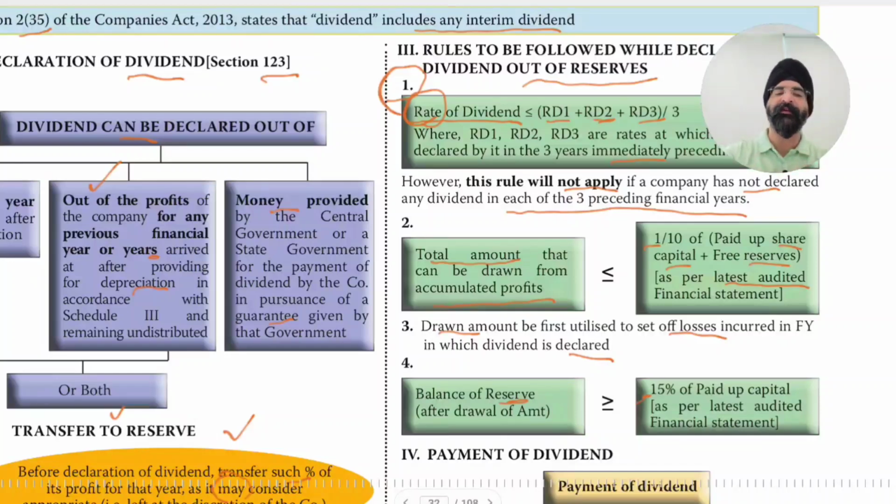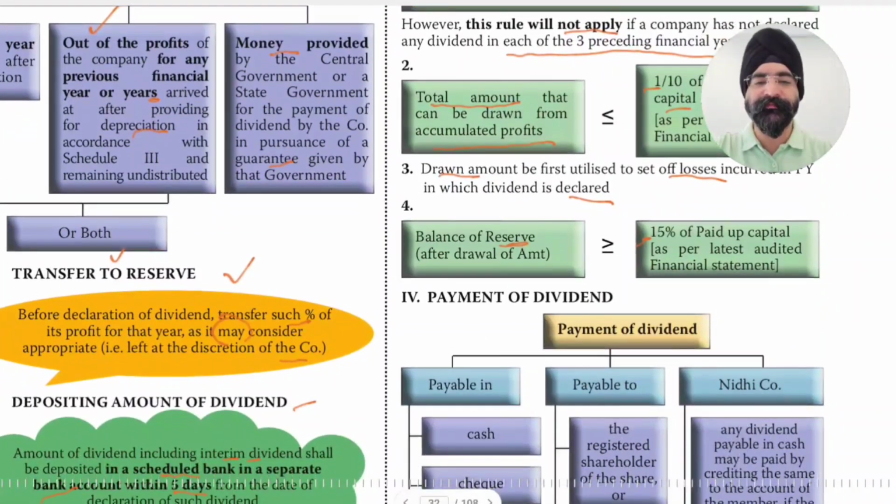So 15% of the complete paid up capital. When I withdraw, it should not exceed 1/10 of paid up capital plus free reserves, and the reserves which remain after withdrawal shall not be lower than 15% of paid up capital, total capital.